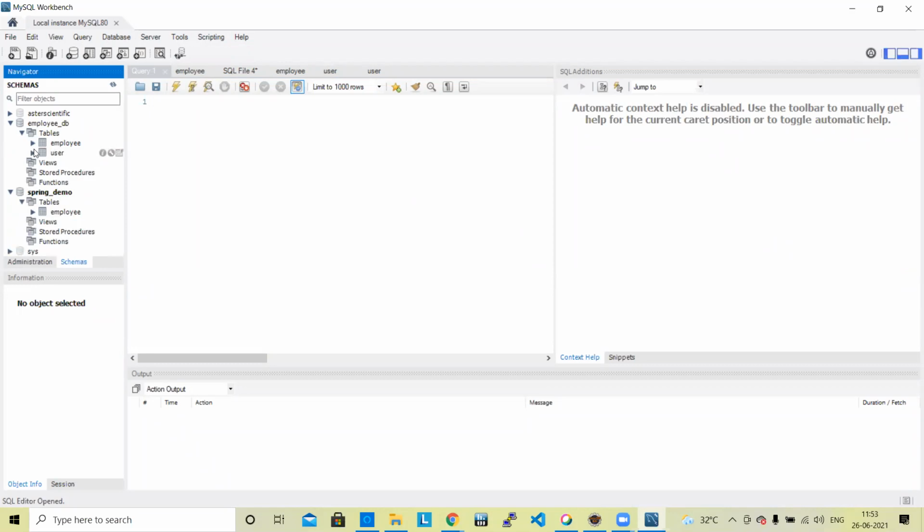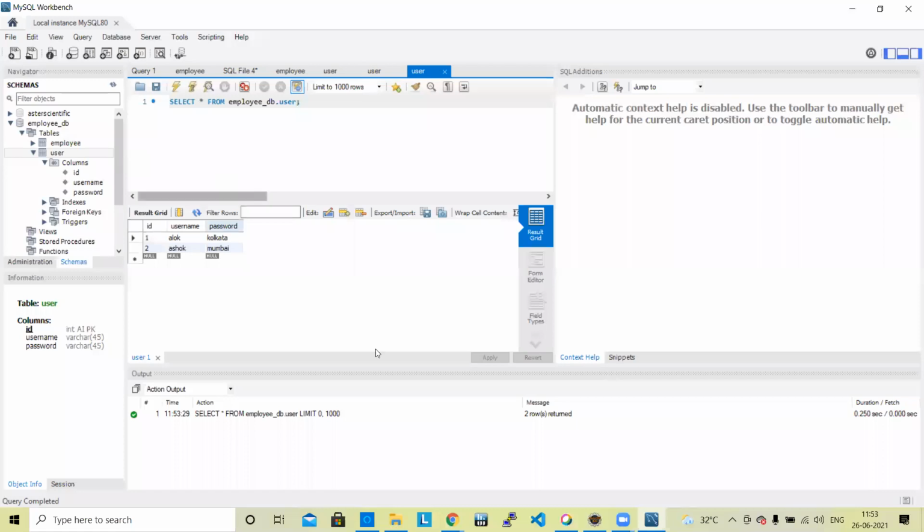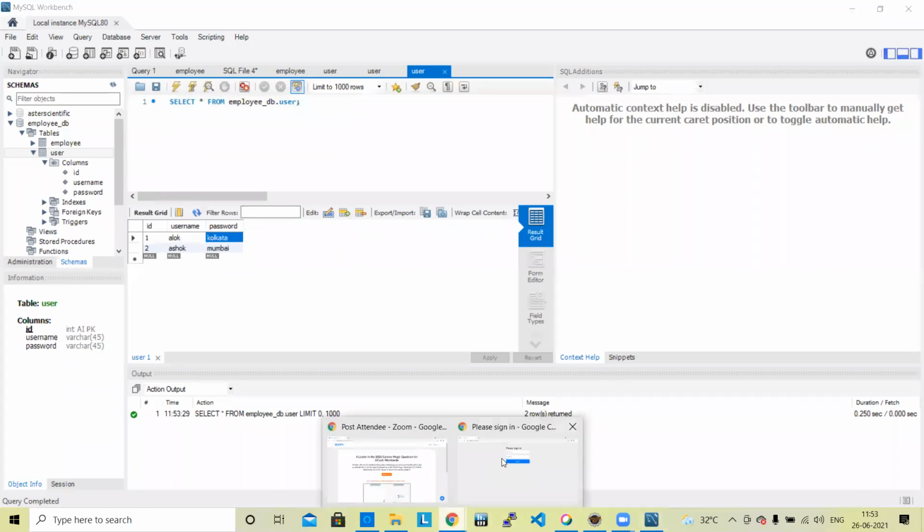This is the employee table, but here we have created a separate user table. The user table has three fields: ID, username, and password. Very simple. So we can check with Alok and password Kolkata, and see whether it is working.